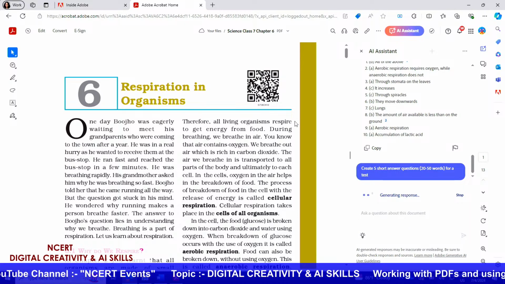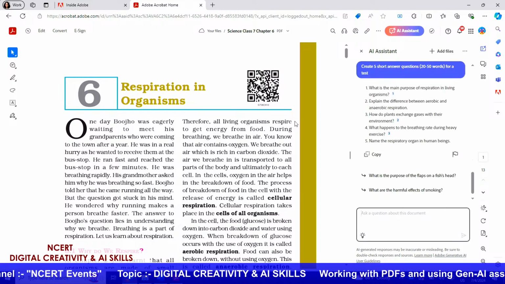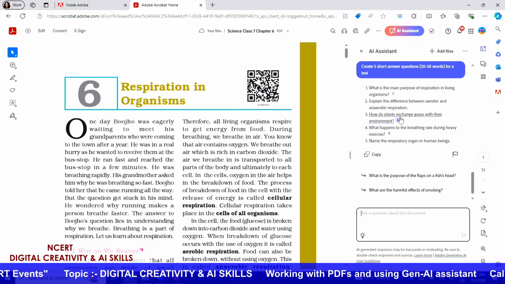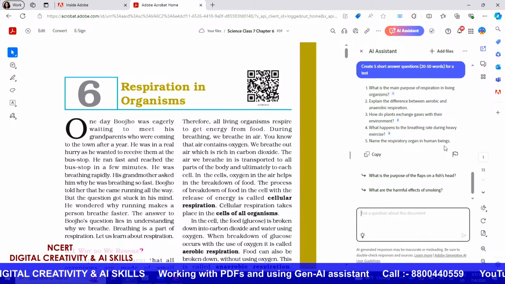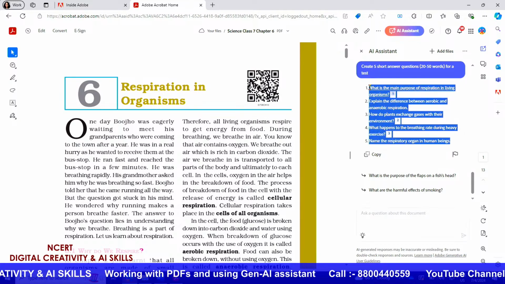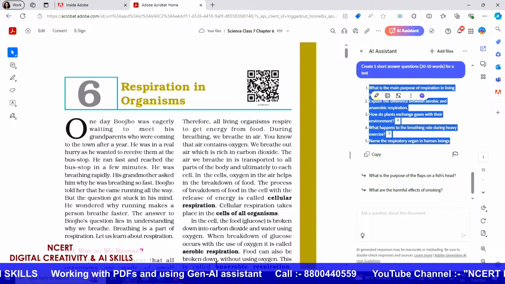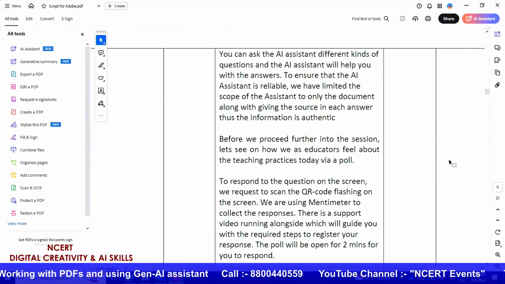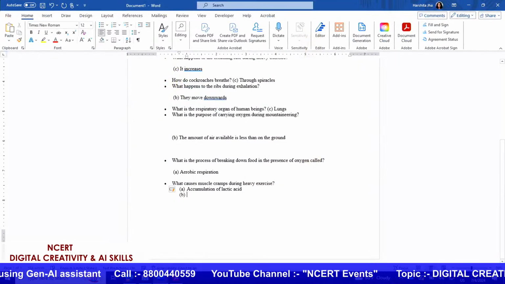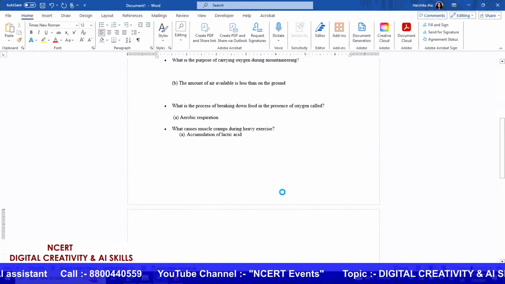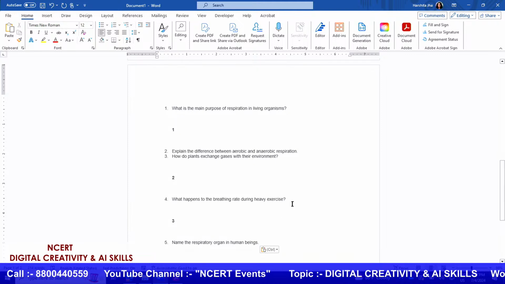It will take a couple of seconds and generate a response. So, as you can see here, it has given you the list of questions that you can use for your short answer questions. I can then again go back to my Word document and paste it.